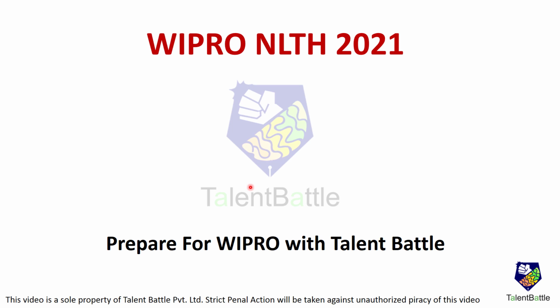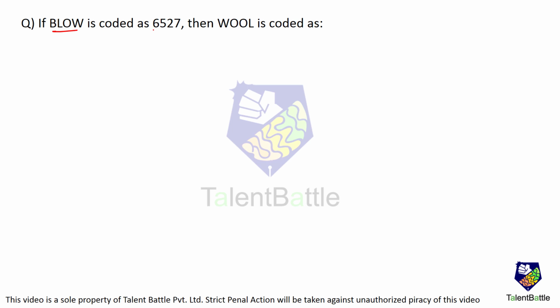So, let's start with the logical reasoning section. If blow is coded as 6527, then wool is coded as, very easy. Now, blow is coded as 6, 5, 2 and 7. So, W means 7, O means 2, L means 5 and B means 6. So, wool will be W is 7, O is 2 and L is 5. So, 7225 is the answer. Wool is coded as 7225.